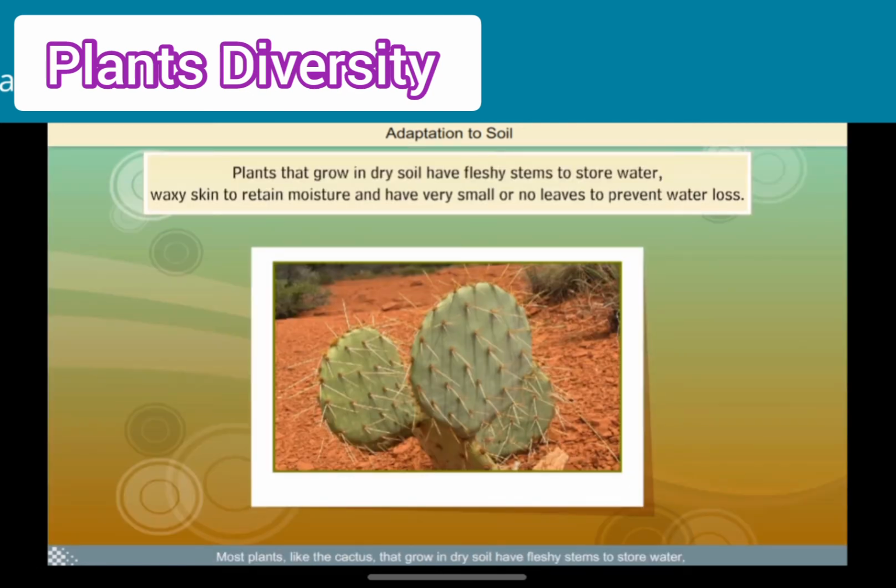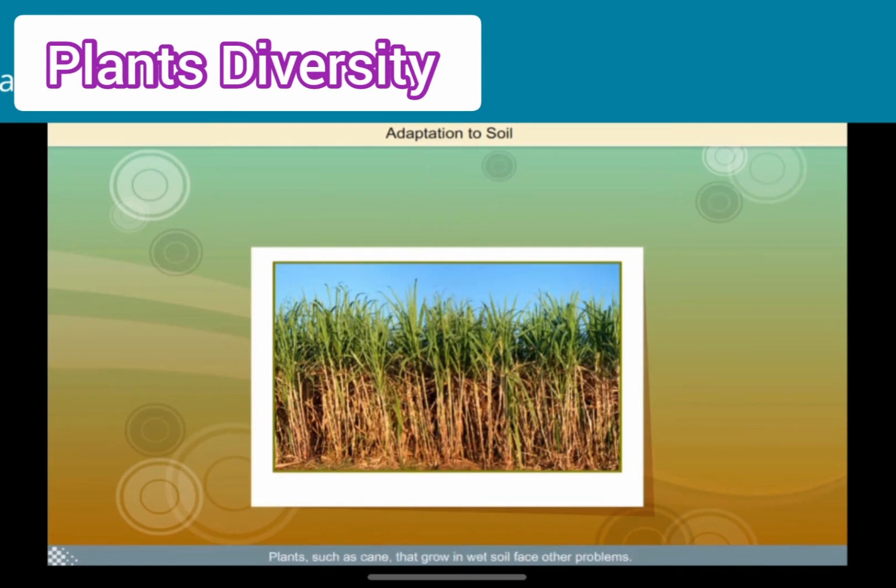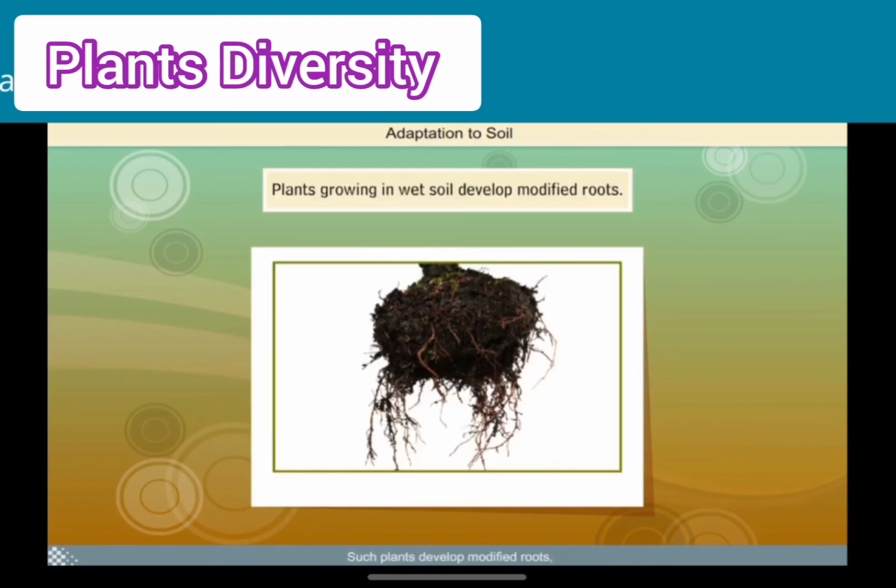Most plants like the cactus that grow in dry soil have fleshy stems to store water, waxy skin to retain moisture, and have very small or no leaves at all to prevent water loss. Plants such as cane that grow in wet soil face other problems. If the soil is too wet, plants find it difficult to get their normal supply of oxygen. Such plants develop modified roots, which are small and fibrous and protrude from the base of plants.